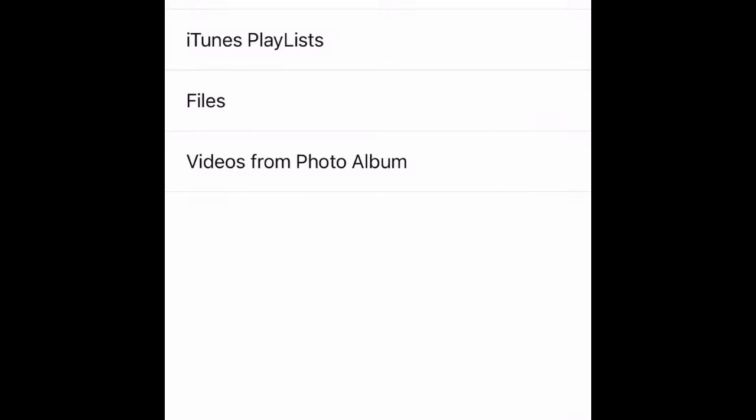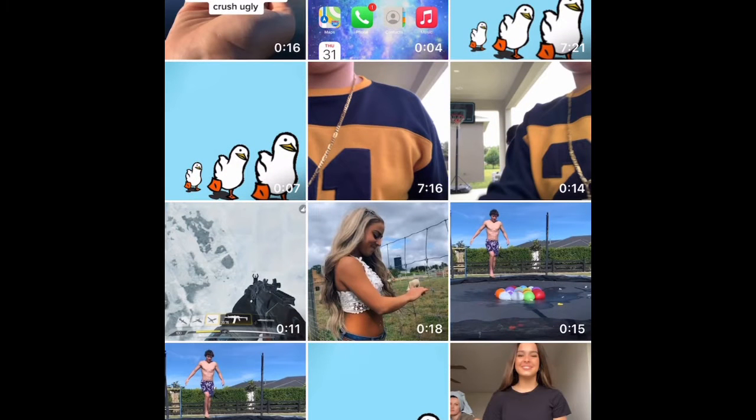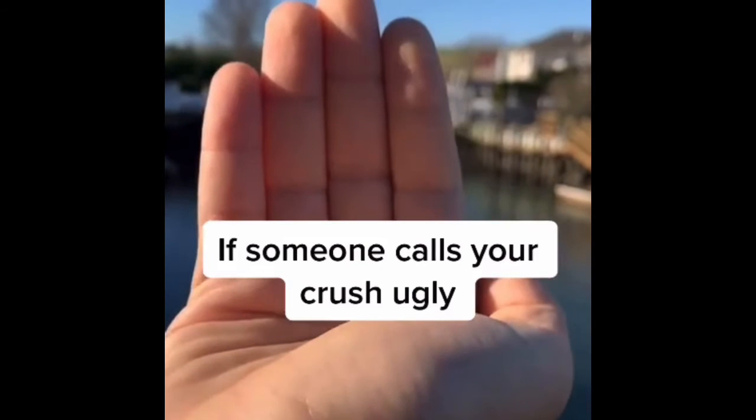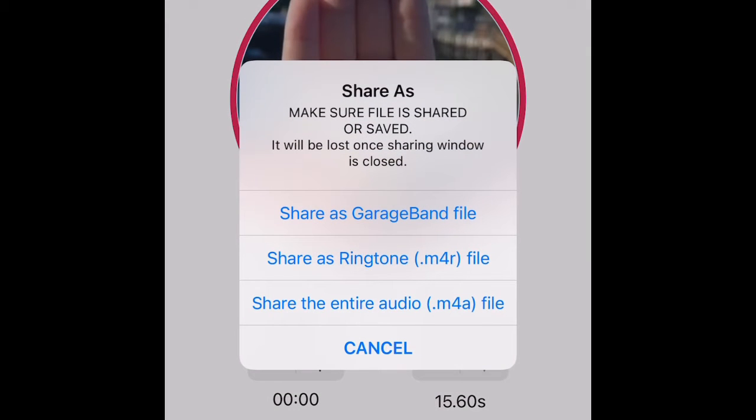All right, so you press OK. Then you're gonna press videos from photo album. You pick the one that you saved on TikTok, this one. Okay, right? So you press choose, and then you press save. And then you press share as GarageBand file. Okay?